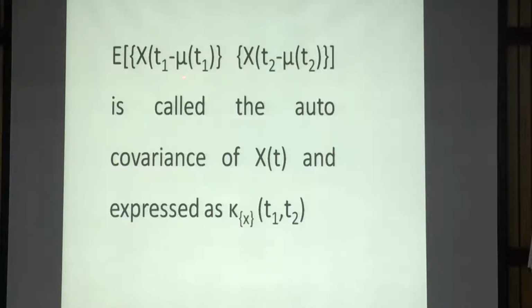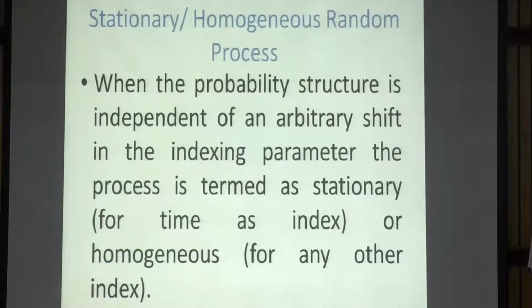The central moment has one bracket missing here. x t1 minus mu x t1, x t2 minus mu x t2, both of these have that bracket missing. This is the central moment, or we call this the autocovariance. If these are two different random variables, then it will be just covariance and expressed as kappa. So this is the way we can describe. Similarly, we can have the characteristic function.